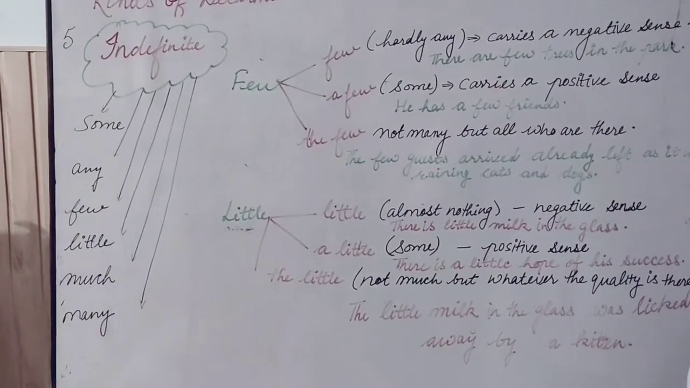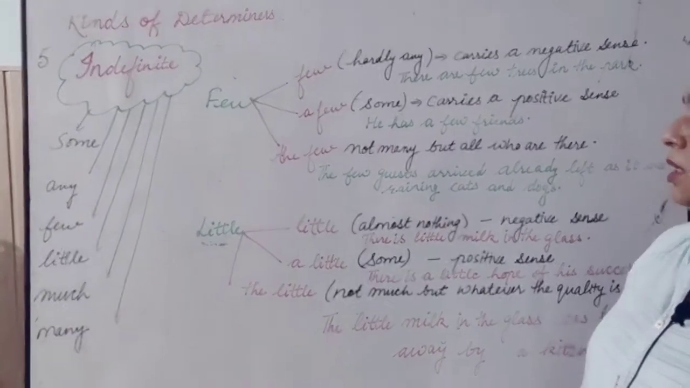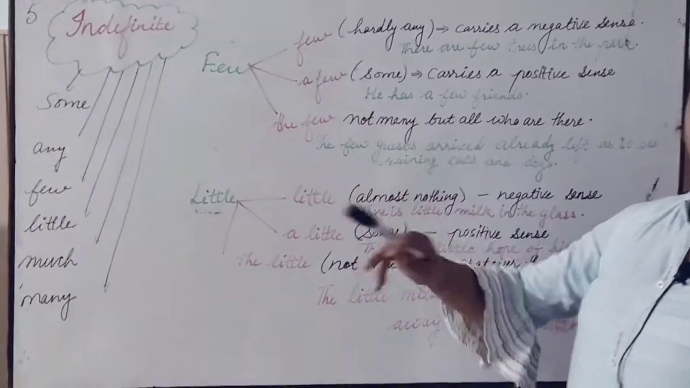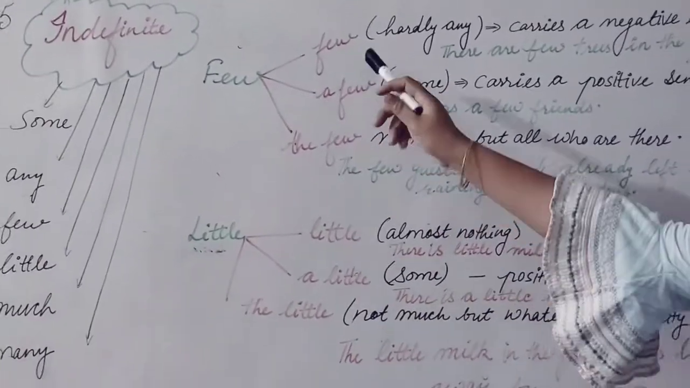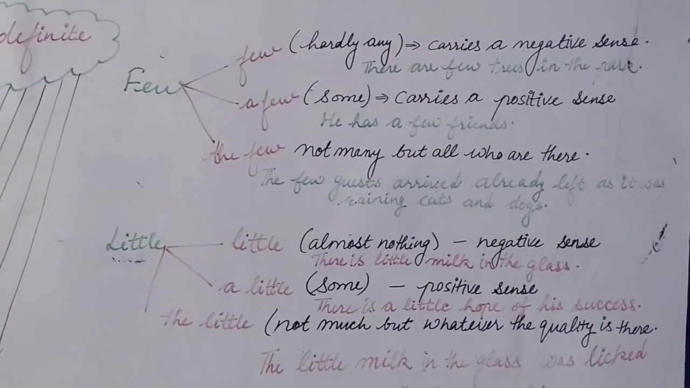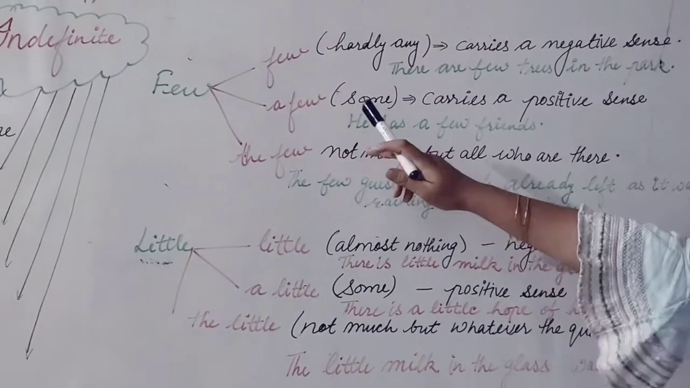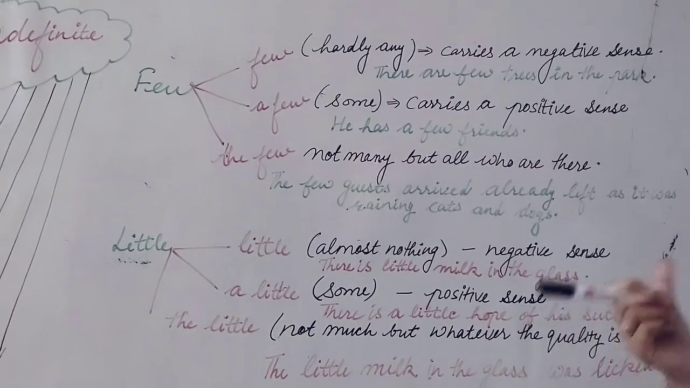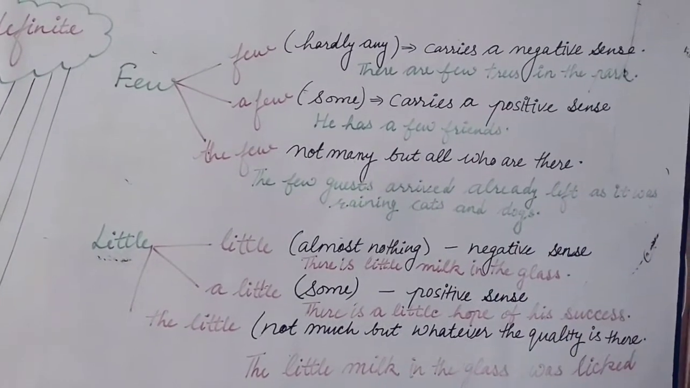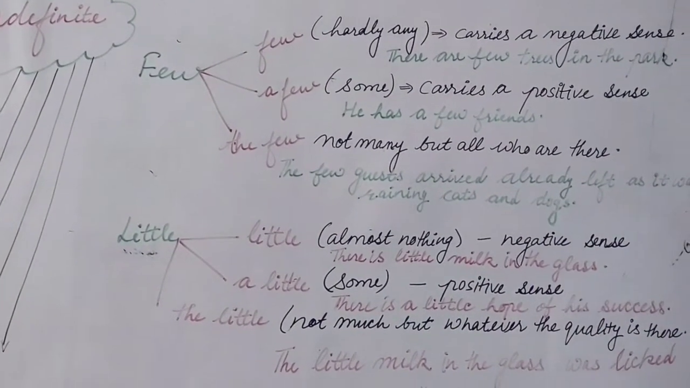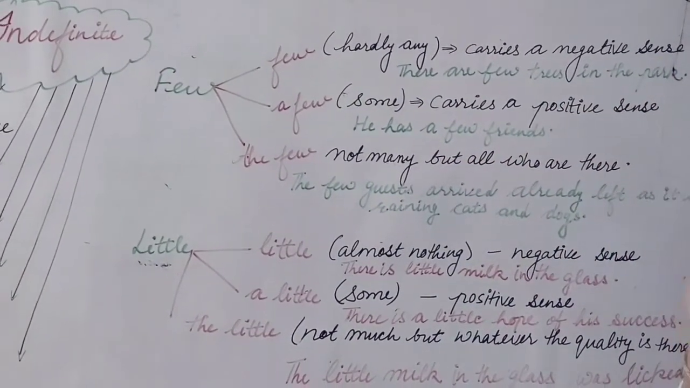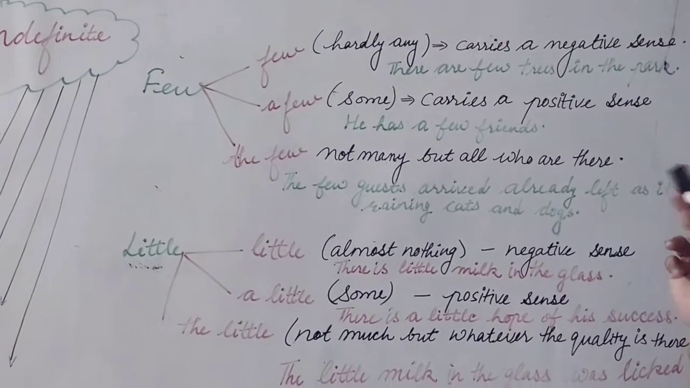Let's see the use of few and little once again with some more examples and in detail. Few is divided into three parts: few, a few, the few. Few means hardly any, which carries a negative sense, means we can say no. A few means some, which carries a positive sense, and the few means not many but all who are there. Let's have the example. There are few trees in the park. So here we can say there is no tree in the park. This is negative.